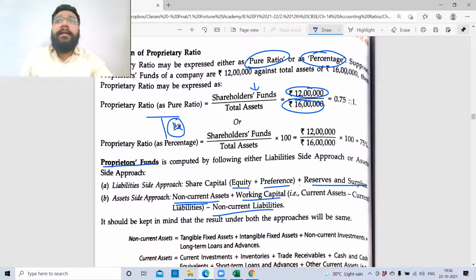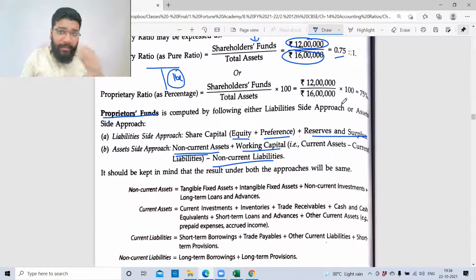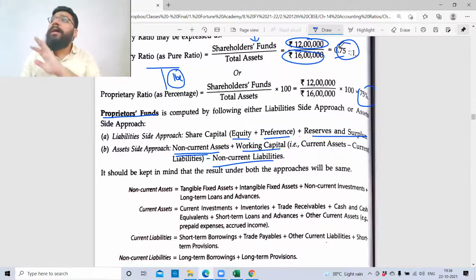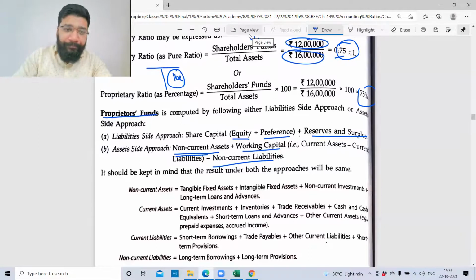Who sponsored you the 16 lakh? How much came from the owners and how much came from the lenders? So here, if you see, 16 lakh is the total asset, out of which 12 lakh is being given by the owner himself, which means 75%. 75% of the assets is coming through the source of fund that is capital. Remaining 25% is coming from lenders. Clear? It can be either in percentage form or it can be in pure ratio. Both are acceptable. So in the options, if you see percentage, don't get confused that we learned pure ratio, here they've asked percentage. Both are applicable.